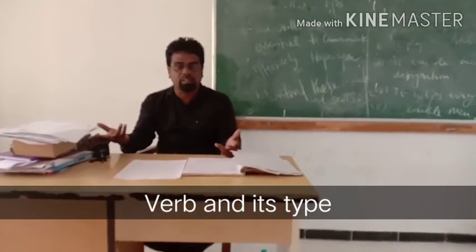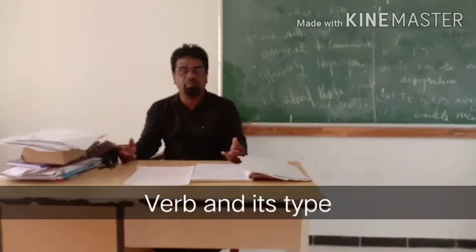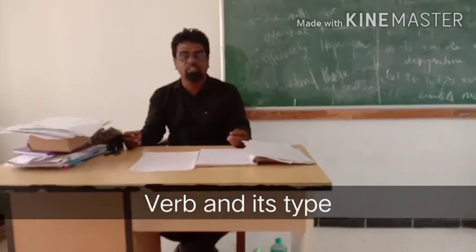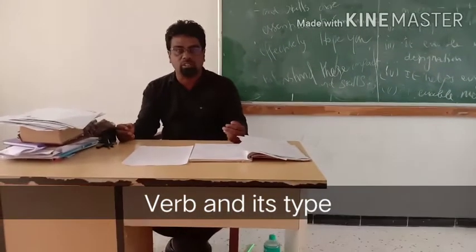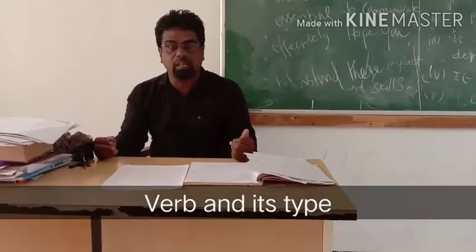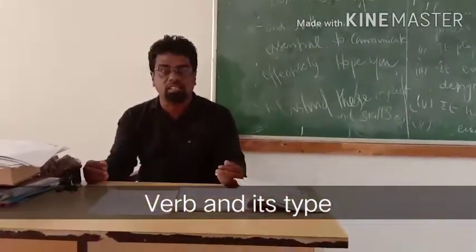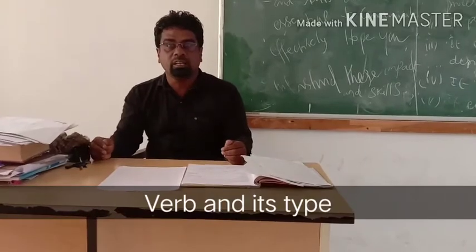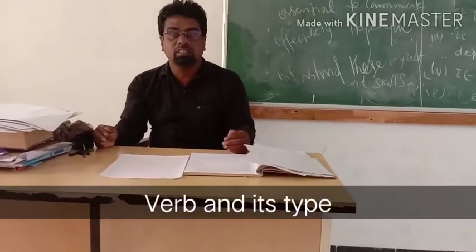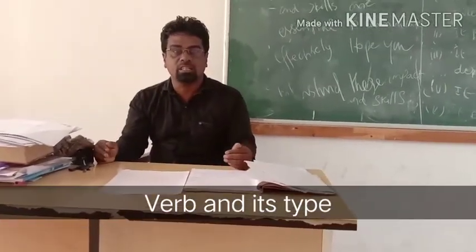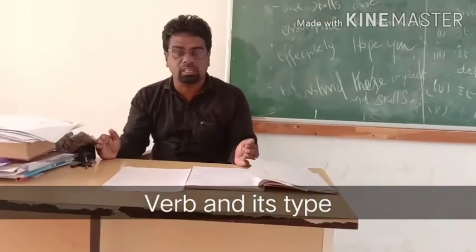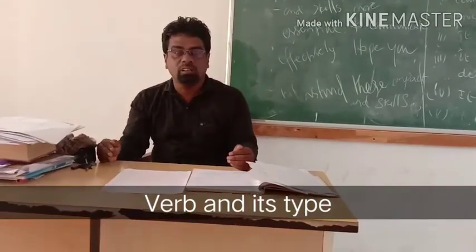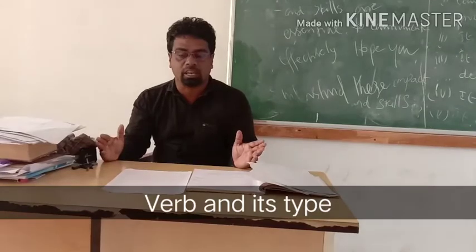So here we cannot find the complete meaning of the sentence without the help of a direct object. There may not be an indirect object in the sentence, but there must be a direct object so that the sentence will be complete.